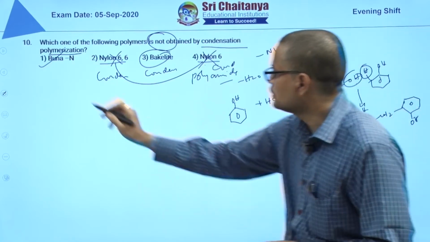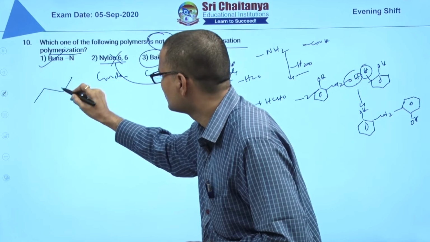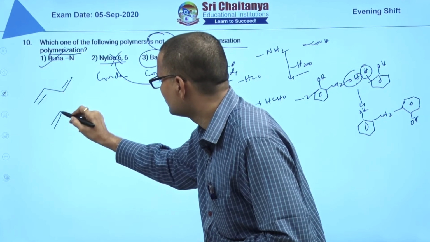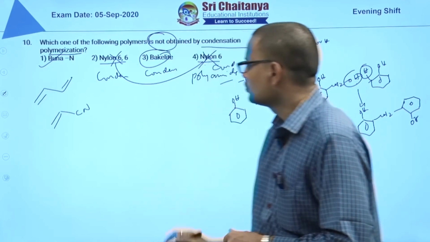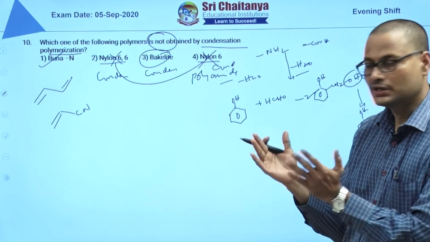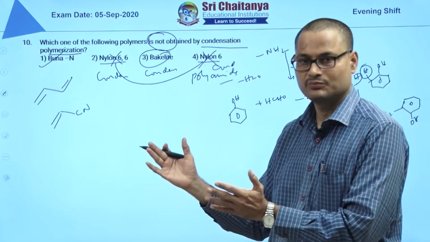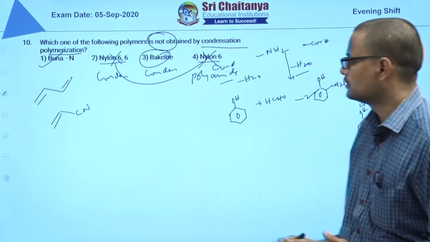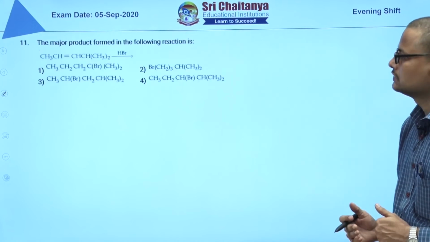Buna-N is butadiene and acrylonitrile. Whichever has only double bonds, only an unsaturated system, those are addition polymers. So the answer is 1. Next, we discuss the 11th question.